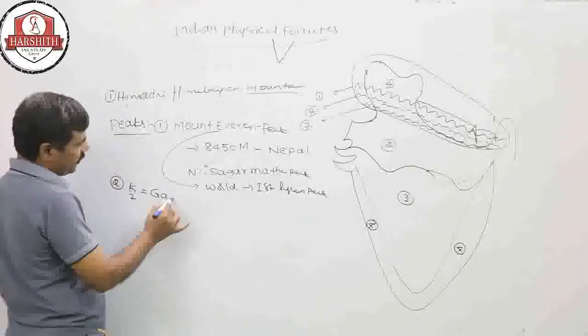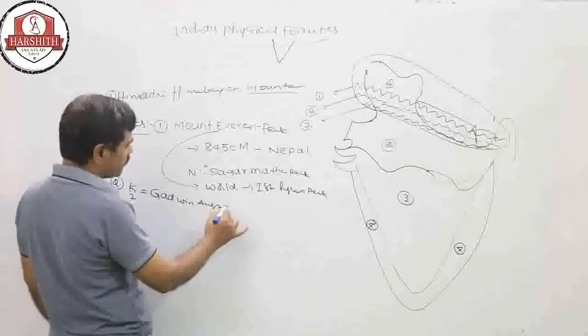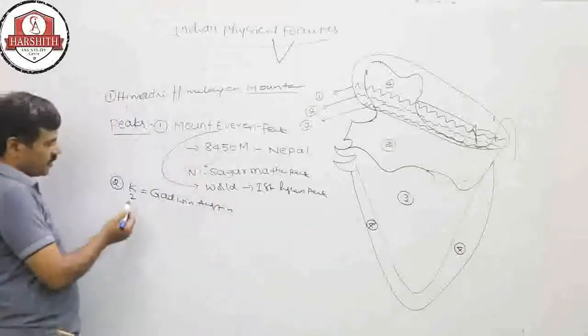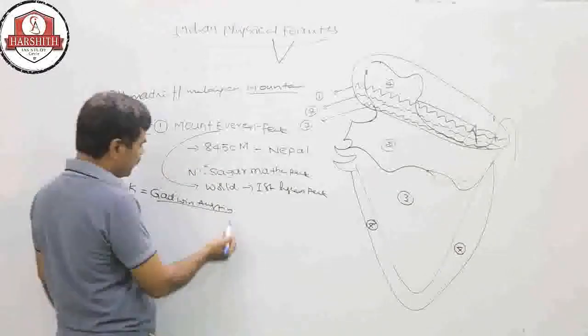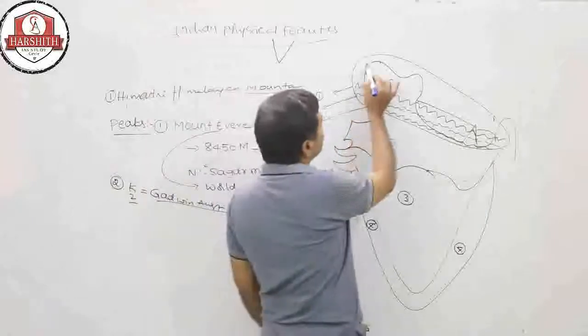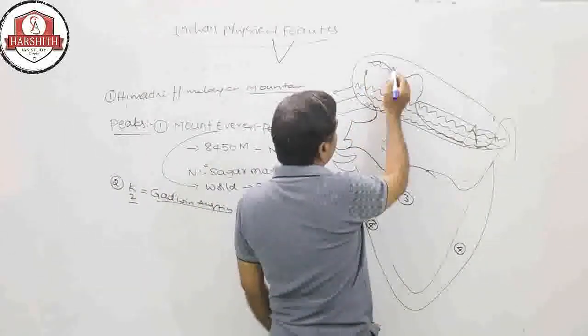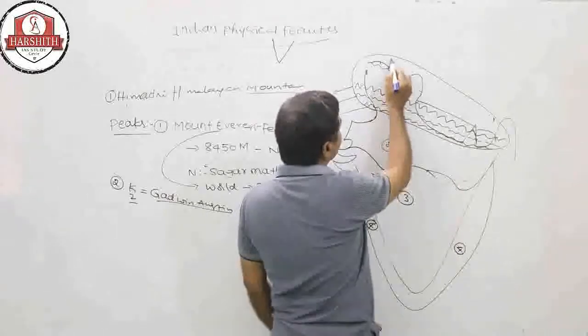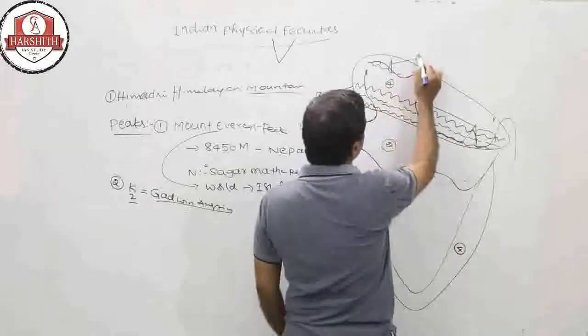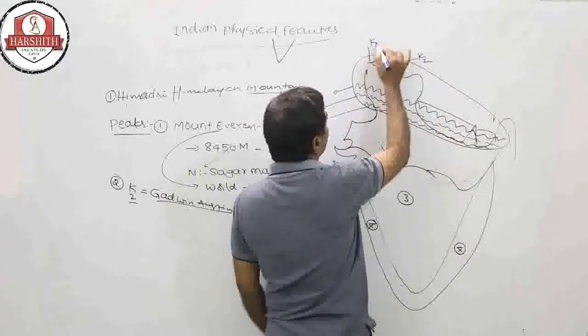This is called Godwin Austen also. K2, which has another name, Godwin Austen. So these are the Karakoram mountains. This is K2, which is in the Karakoram mountains.